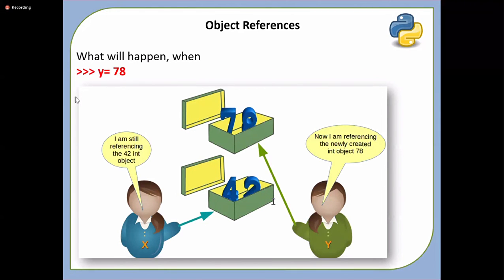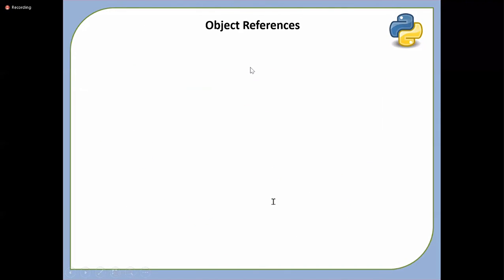So now, last question. What will happen when I say x is equal to text? First of all, tell me, x is pointing to 42. Can I write x is equal to text? Is it allowed? Yes, it's allowed, right? We learned that x can point to any object. It can point to an integer object, it can point to a string object, but in C language it is not allowed.